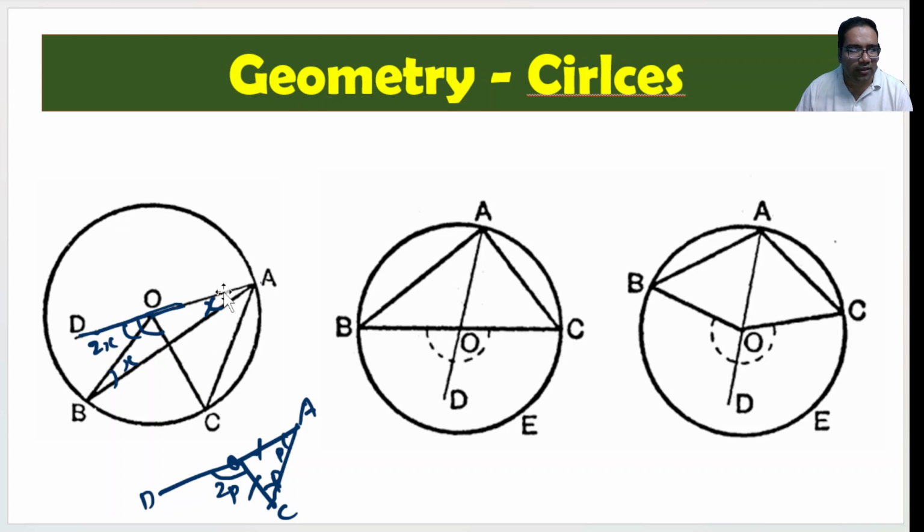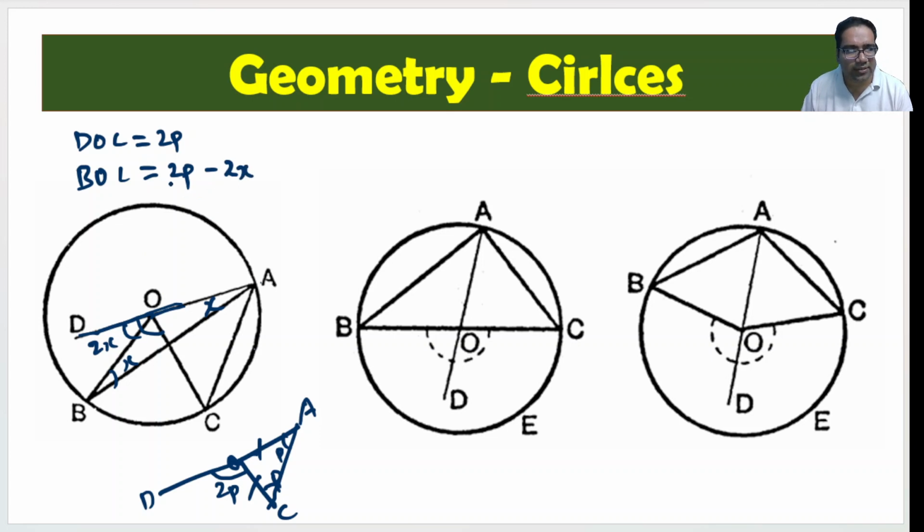And what is BOC? DOC is 2p. BOC is equal to 2p minus DOB, which is 2x.